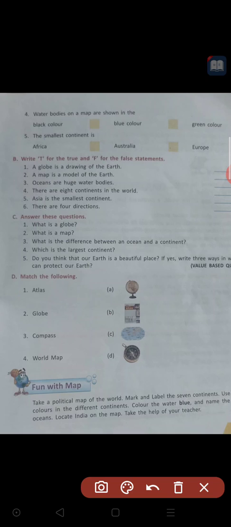Globe. Where is globe? A model of the earth is called a globe. Where is globe? Option A. Option A is correct. The second one is option A.